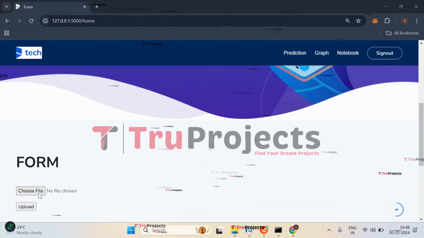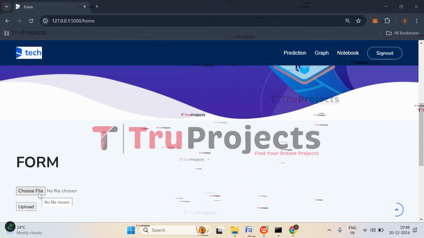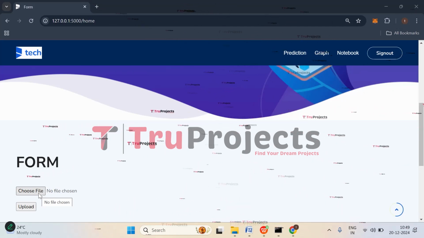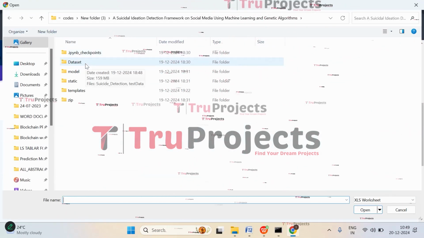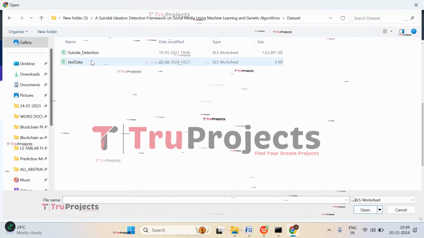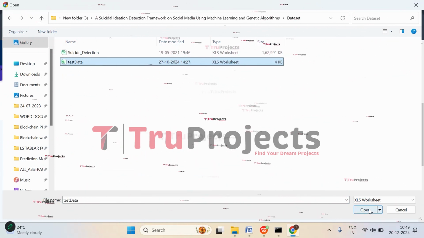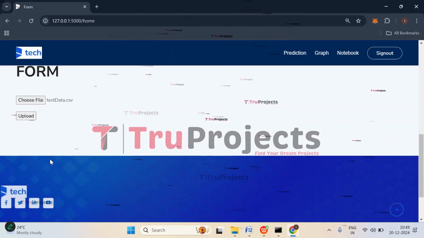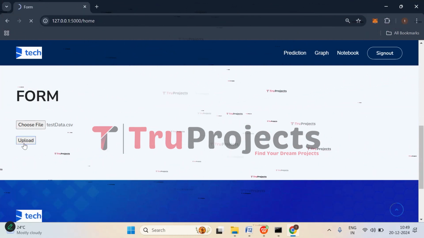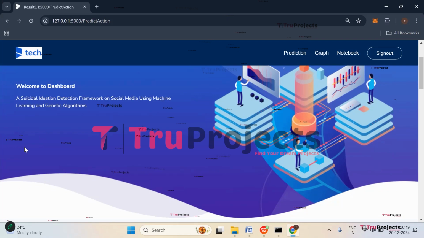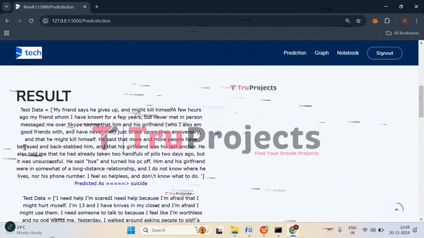Here you can see a choose file button, right? We need to click on that for uploading the text file. So click on choose file. Here in the dataset folder, we have the test cases. We are supposed to upload this test data. Click on open, in which we have different texts. Click on upload. This given input will be pre-processed at the backend and then fed to the trained model, and the trained model will give us a prediction.